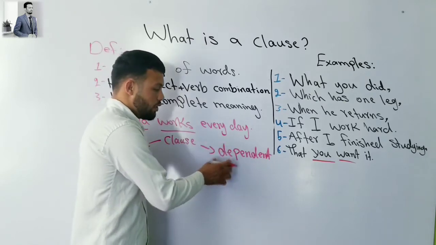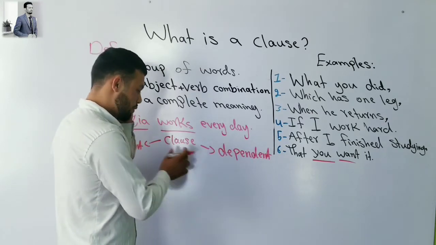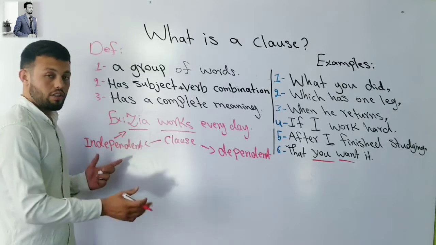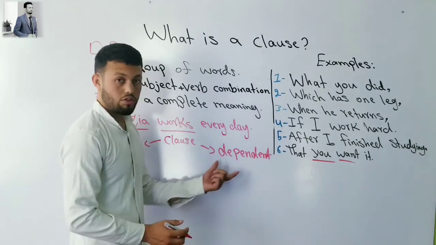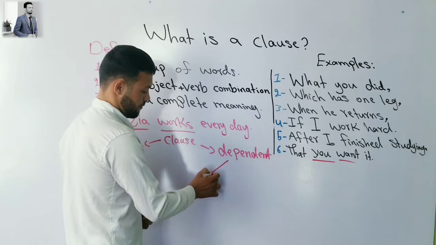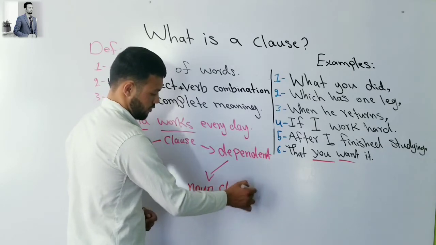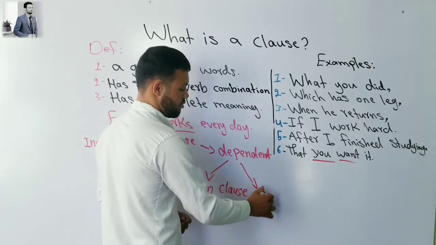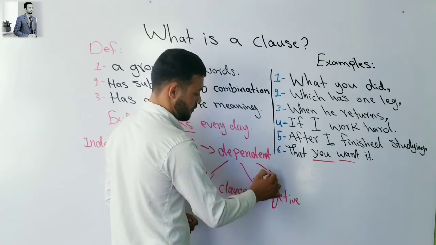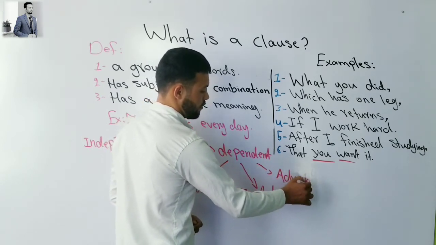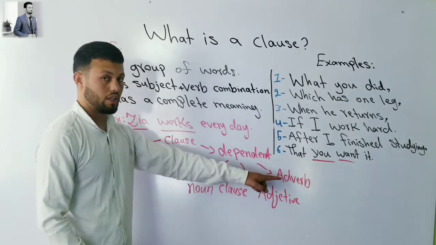An independent clause has no other types, but a dependent clause is divided into three parts: number one, noun clause; adjective clause; and adverb clause.